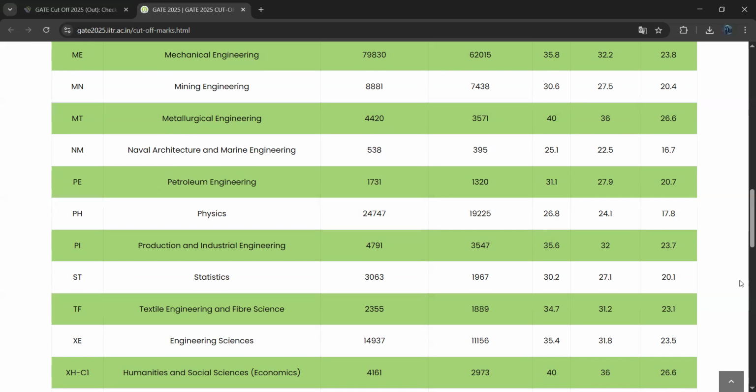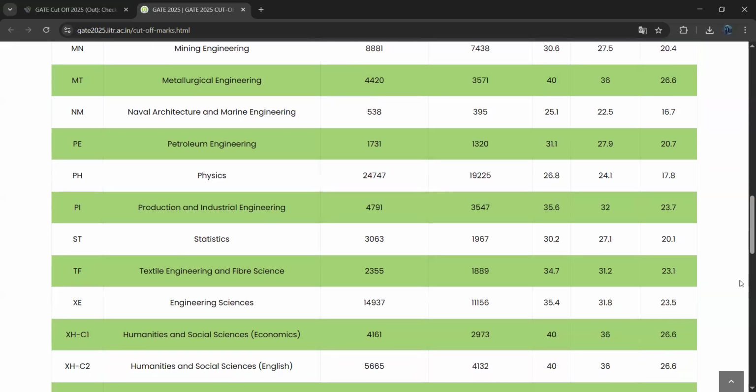So for physics, 26.8 is the cutoff score for general category. For OBC or EWS category, 24.1 is the cutoff score and 17.8 is the cutoff score for SC, ST, PWD candidates.